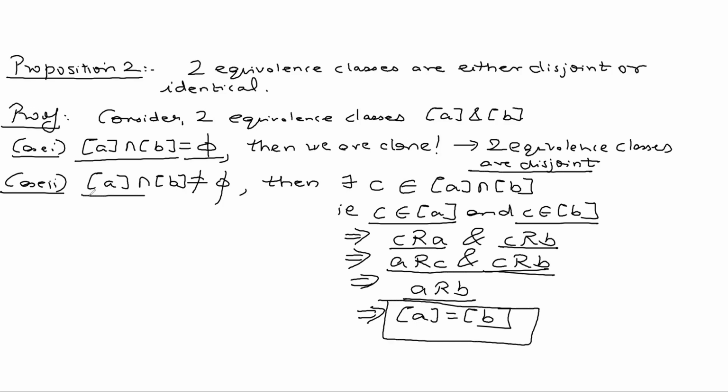Because if their intersection is not equal to the empty set, you can find a C belonging to the intersection such that this happens. Using symmetry, you can write it like this. And this gives you ARB, and we just proved that ARB implies the equivalence class of A equals the equivalence class of B.